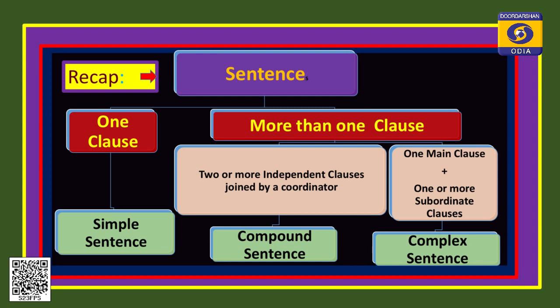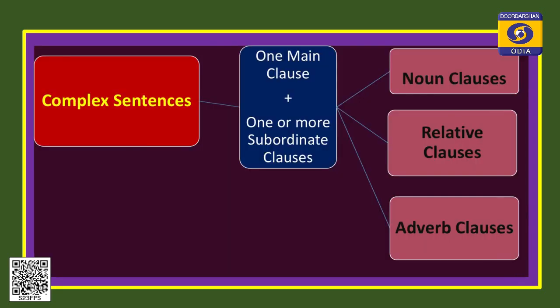In a sentence, we may have one subordinate clause or more than one, and these subordinate clauses may be noun clauses, relative clauses, or adverb clauses, right.